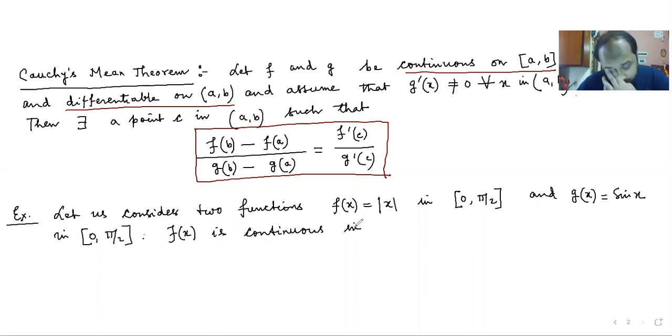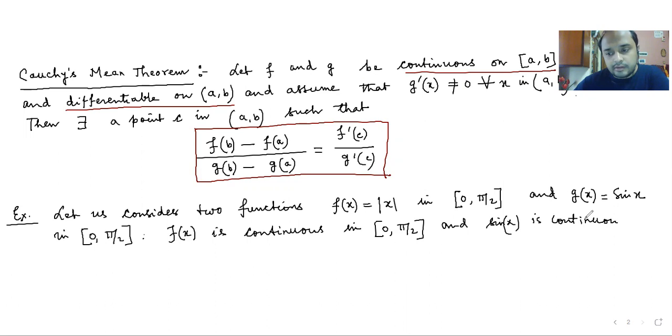The mod x function is continuous in the closed interval 0 to pi by 2, because you know the mod x function looks like a V. And the trigonometric sine function is also continuous in the closed interval 0 to pi by 2. Also, we know from our earlier experience that mod x is not differentiable at 0.